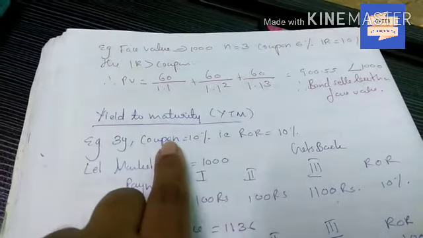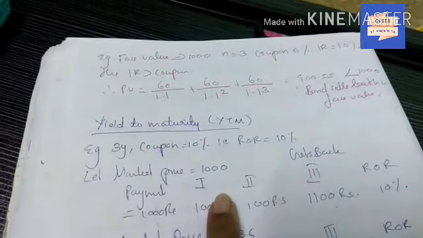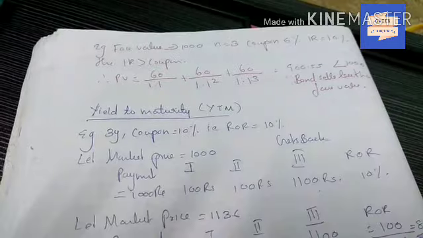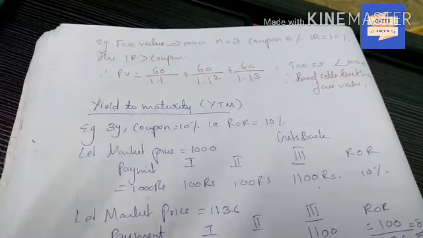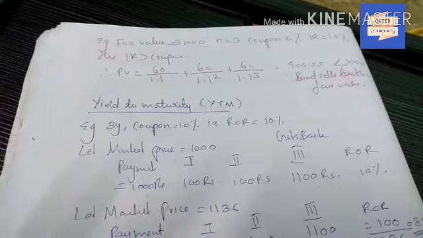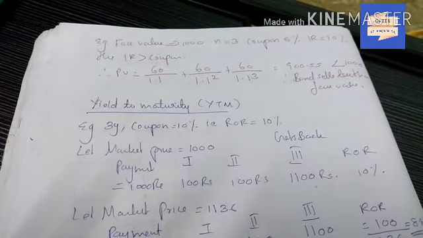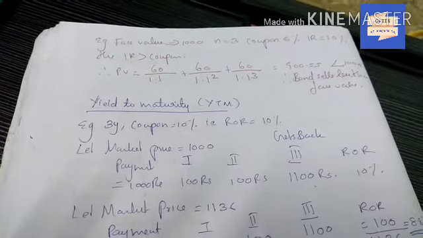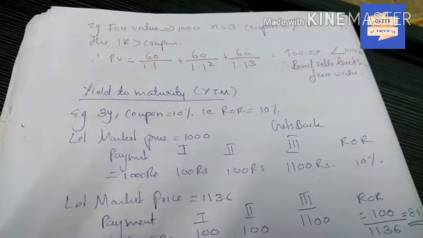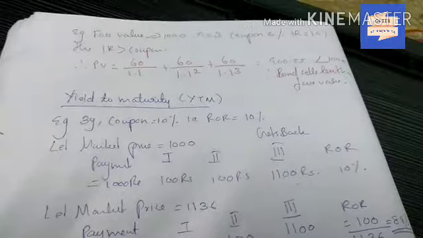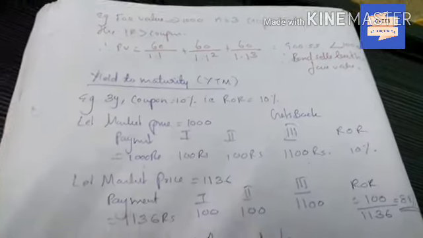Next is yield to maturity, or YTM. For example, a 3-year bond with a coupon of 10% and market price equal to 1000. Here the first payment is 1000 rupees. Then we get interest of 100 rupees every year, so the rate of return is 10%. In the third year we get back 1100 rupees. So the rate of return is 10% itself.